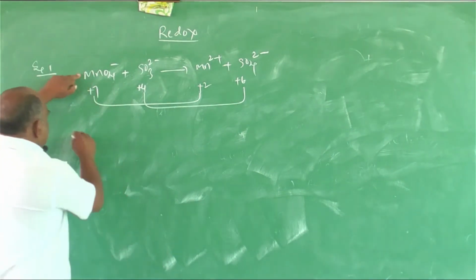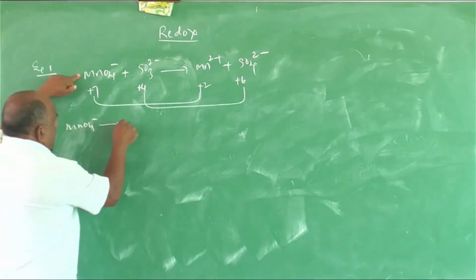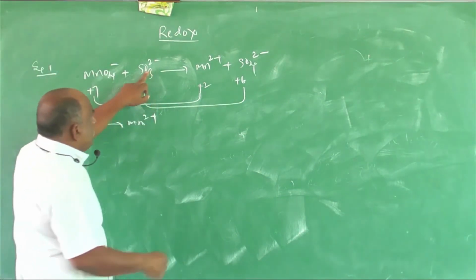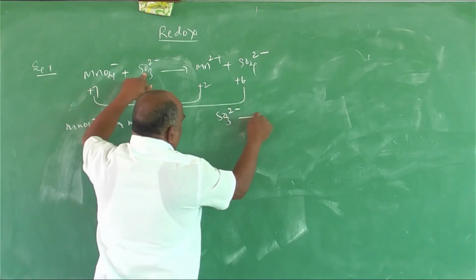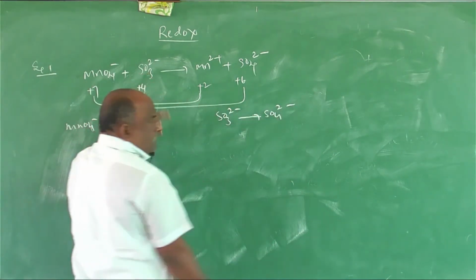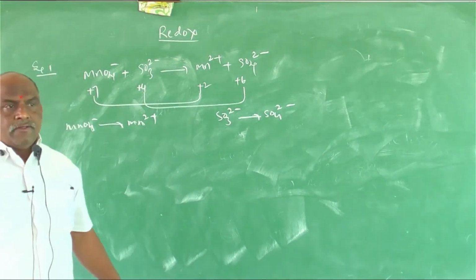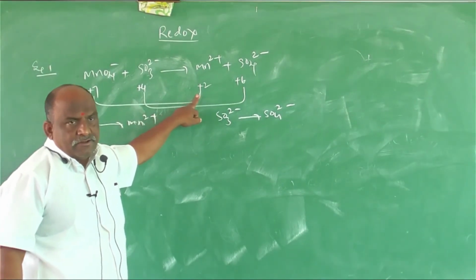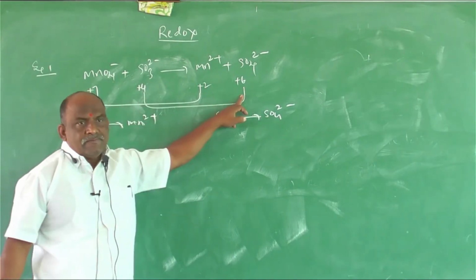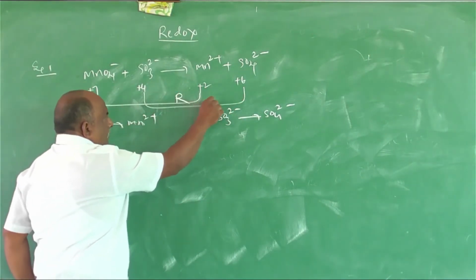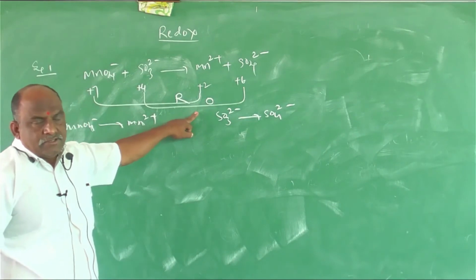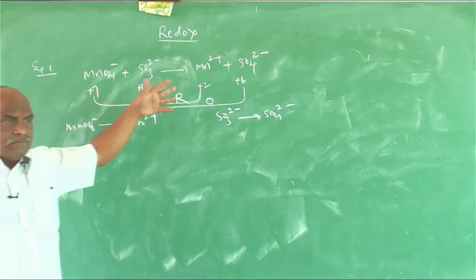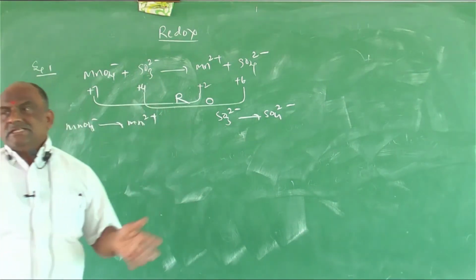You can separate the equations. MnO4 minus gives rise to Mn2 plus. The second one is SO3 2 minus gives rise to SO4 2 minus. Because 7 to 2 is a decrease, it is reduction. 4 to 6 is an increase, it is oxidation. Separate the reactions. Mn column separate, S column separate. After separating, next is our step.